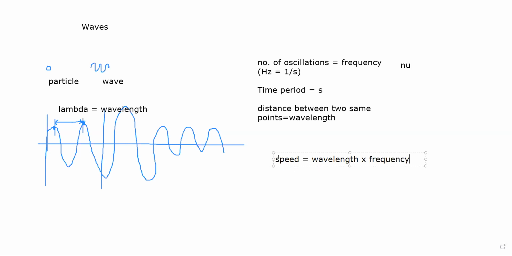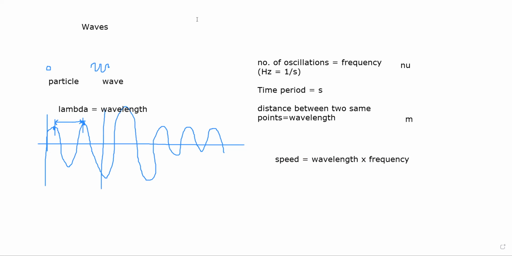Now let us cross check. We know that speed has its unit as meters per second. So the wavelength is of unit meters, and frequency is of 1 over second. When you multiply meters with 1 over second, you get the speed in meters per second. So these are the different components of a wave.